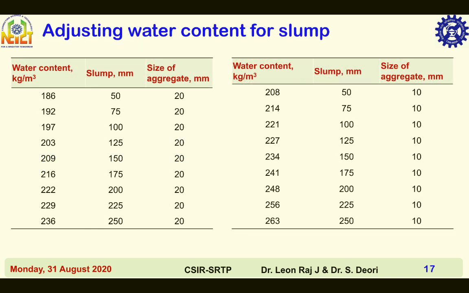Adjusting water content for slump. For the desired workability other than 50 slump, the required water content may be increased or decreased by about 3% for every increase or decrease of 25 slump. For instance, the water content for 50 slump and 20 mm maximum nominal size of aggregate is 186 kg per meter cube.